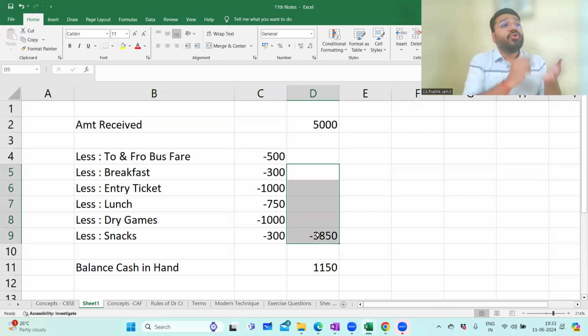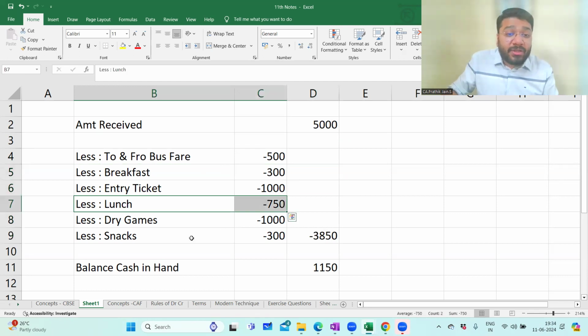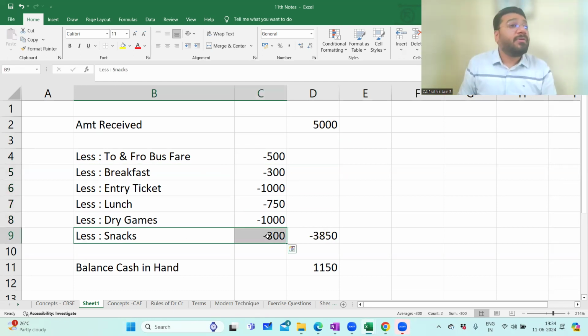So what did you do? You made a note of all the expenditure that you incurred. And totally you said, okay, the total count of expenditure is 3,850. So you got the count of the expenditure. Not only that, your dad further asked how much money specifically you spent for food. So you said for breakfast, lunch, and snacks put together, how much you spent? Breakfast 300, lunch 750, and snacks 300.